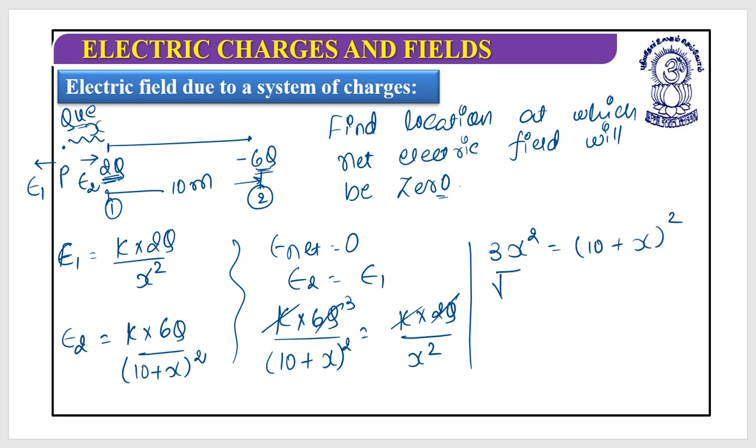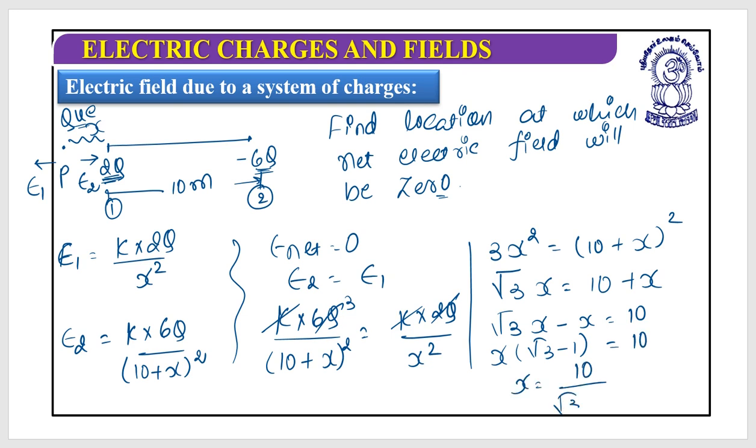If I take the square root on both sides, this is root 3 x should be equal to 10 plus x. So root 3 x minus x should be equal to 10. So x into bracket root 3 minus 1 should be 10, and x is equal to 10 by root 3 minus 1 meter. This is from the 2q charge.